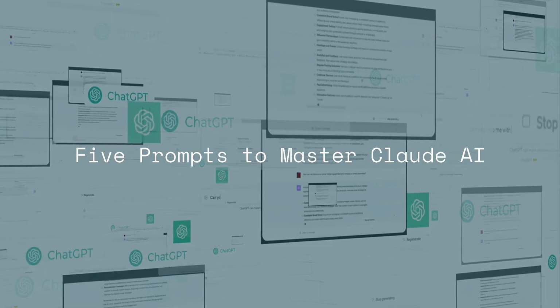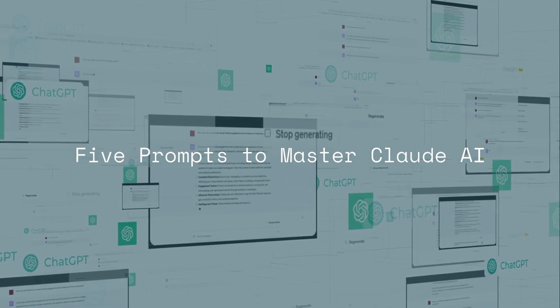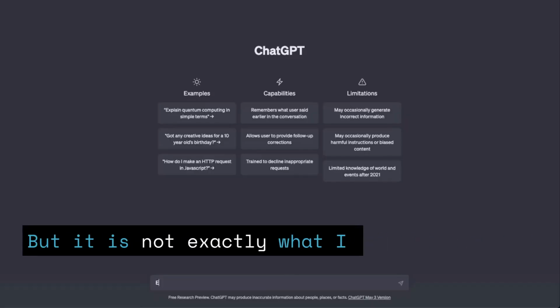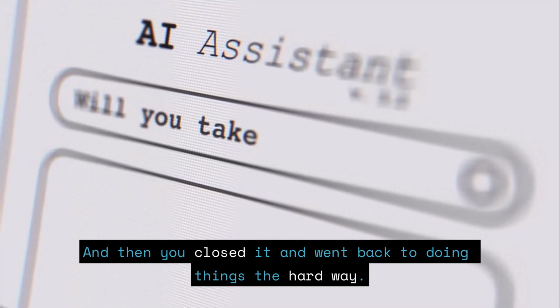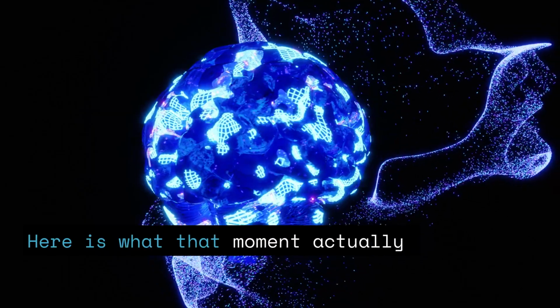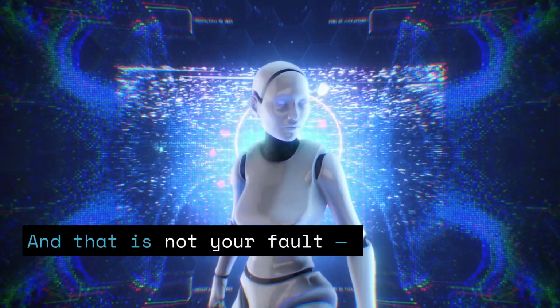You have probably opened Claude at some point, typed something in, read what came back, and thought, okay, that is fine. But it is not exactly what I needed. And then you closed it and went back to doing things the hard way. Here is what that moment actually was. It was not Claude failing you. It was the prompt. And that is not your fault.